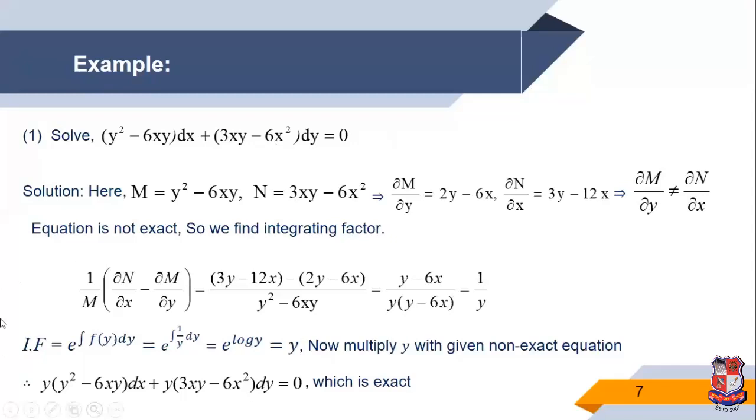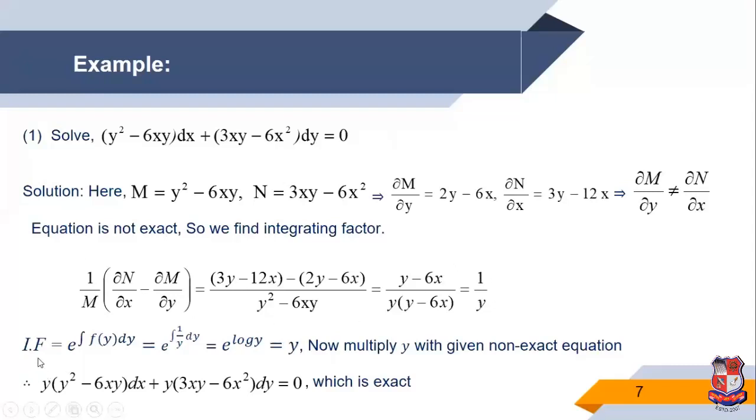So here we use the method 1 upon m (del n by del x minus del m by del y). So 1 upon m, that means 1 upon y square minus 6xy, and del n by del x we know that 3y minus 12x, minus del m by del y, which is 2y minus 6x. The calculation form is y minus 6x. In the denominator y is common, y minus 6x cancels, then the term is 1 upon y. That means the calculation of this term only depends on y.